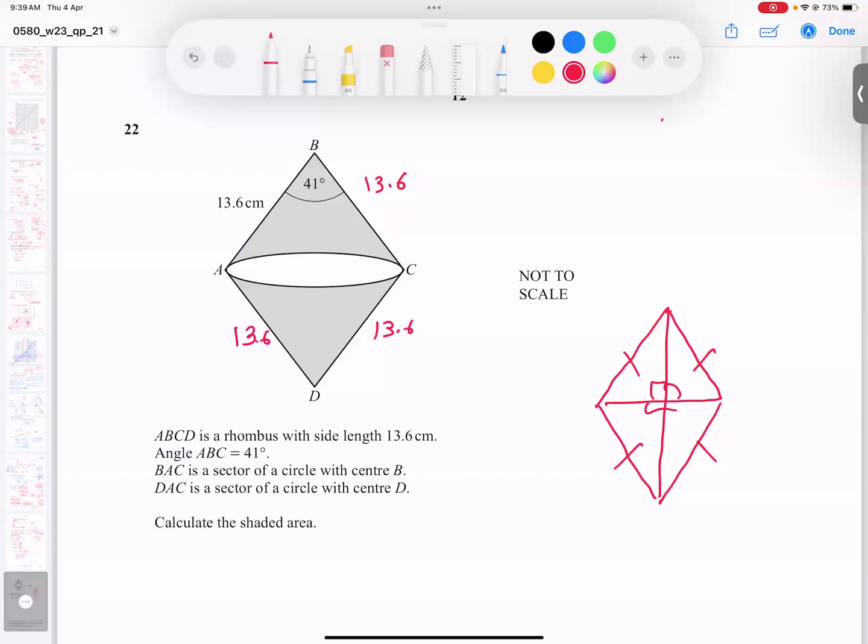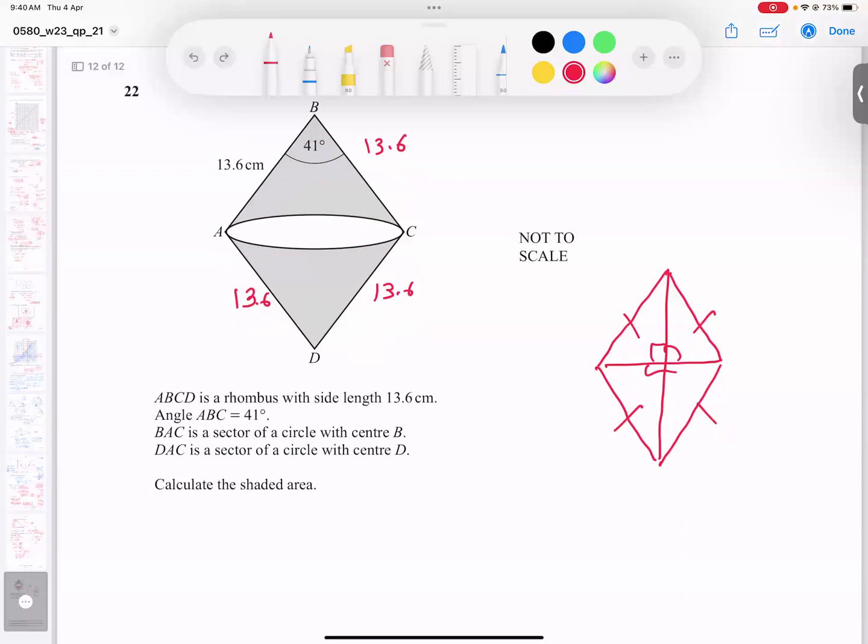And how to get the rhombus area? Rhombus area, simple: find the area of one triangle, this upper one, times 2, and you get the whole area. I think it's very clear. So look here, I draw a triangle here. This area, I can find and multiply by 2, and I get the area of the whole shape. But what is the plan for the shaded area? The shaded area, students, is actually this part, and the middle part is not included. How to get it? First of all, the plan is so simple. So for the shaded area, how to find it, make a plan.